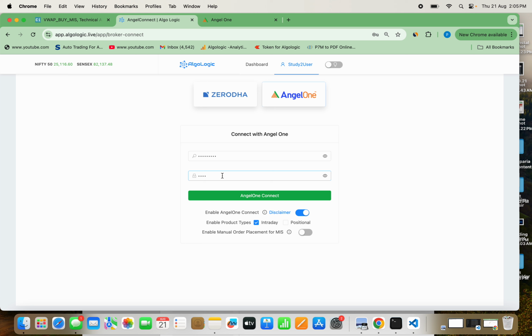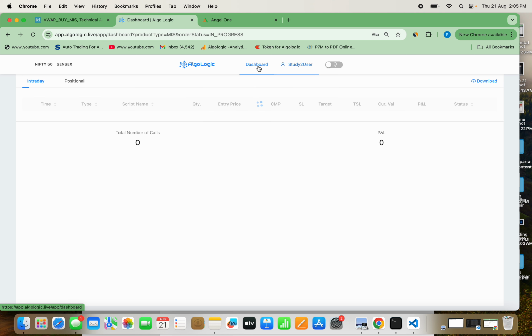Actually this is a robot, you can say an AI robo, which can connect to your Zerodha account or Angel One account. So in case you have an Angel One account, you can put your credentials here, and nobody will ask you for anything else. The TOTP will come to your mobile, so that means it is 100% safe. Once it is connected, you have to click this intraday, done. That means the connection has been made. Now we will just wait.